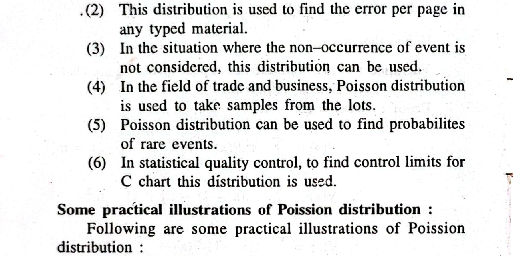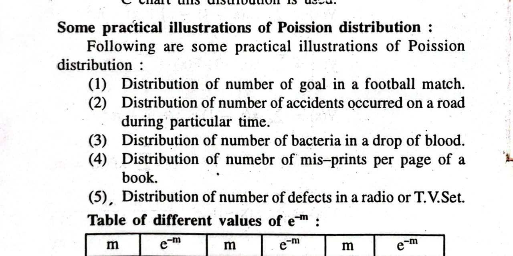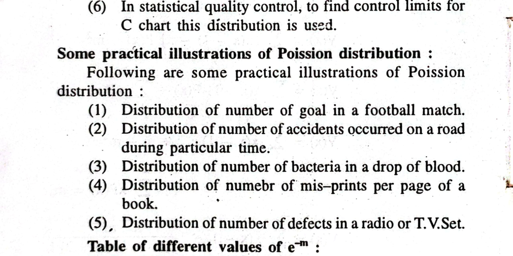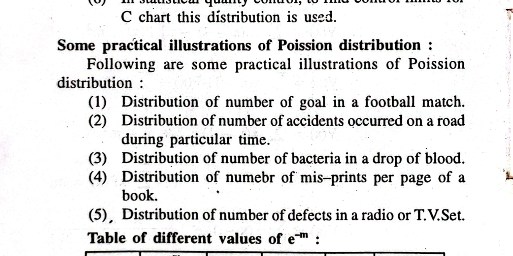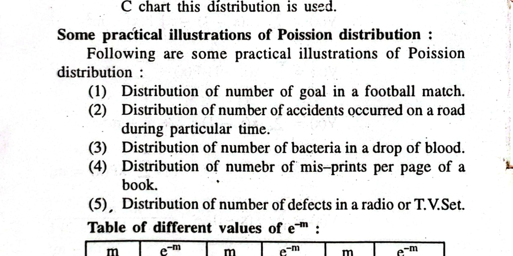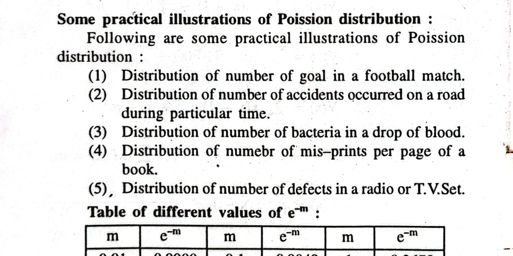In statistical quality control also, we can use this distribution. In the area of business, you can use Poisson distribution. In production management also, this distribution is used. These are some practical examples: distribution of number of goals in a football match, distribution of number of accidents occurring on a road. See, these events are all rare. Distribution of bacteria in a drop of blood, distribution of misprints per page in a book, distribution of number of defects in a radio set.